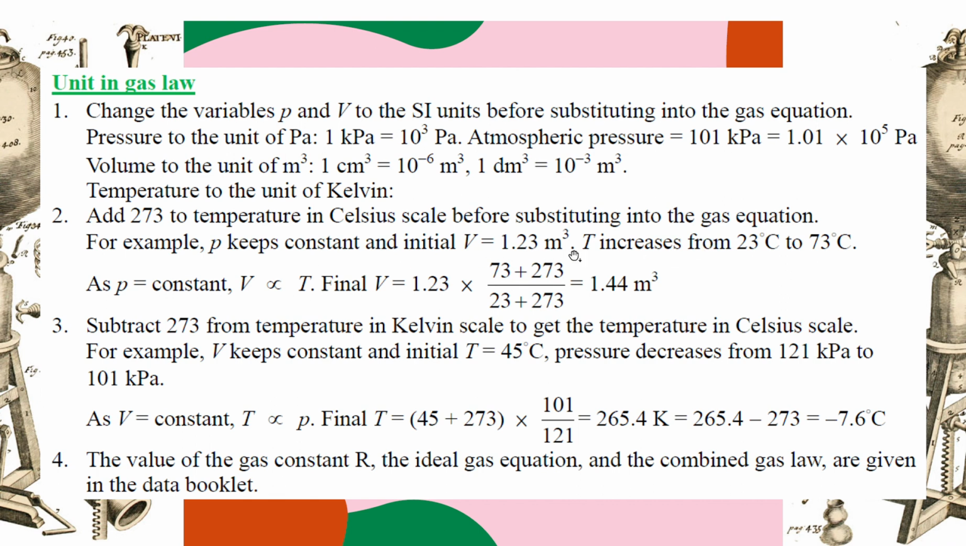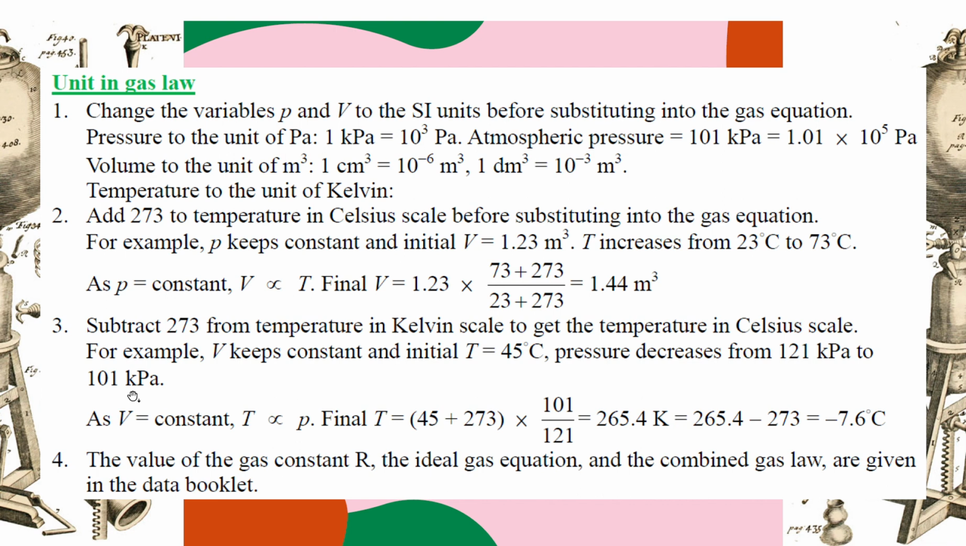For example, you have this situation, temperature changing from 23, more than triple, to 73. Wow, big change, but no. When you add 273 to it, the change is just a little bit. So the volume just changes a little bit, not triple. 123 to 144. Also, you need to remember to subtract 273 from the final result to get the daily life Celsius scale temperature of the final result. For example, temperature 43, 45 degrees Celsius, pressure decreases. What will happen to the temperature?